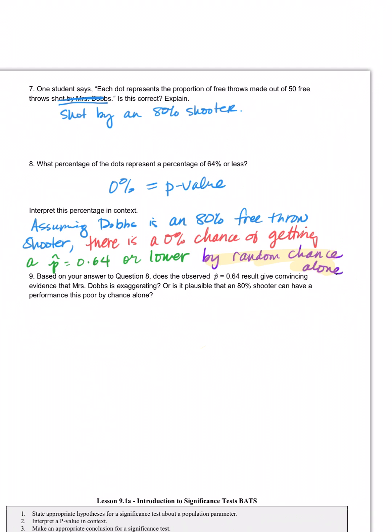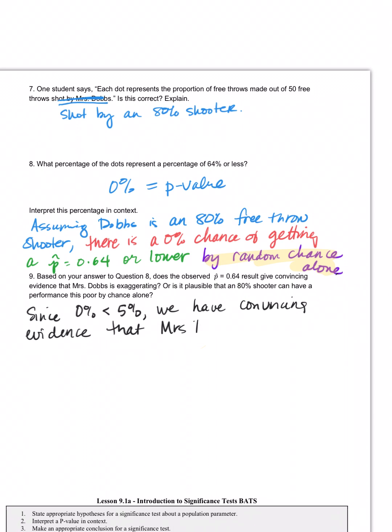So the way that we would phrase this, we would say since our p-value, 0%, is less than 5%, our significance level, we have convincing evidence that Ms. Dobbs is exaggerating.